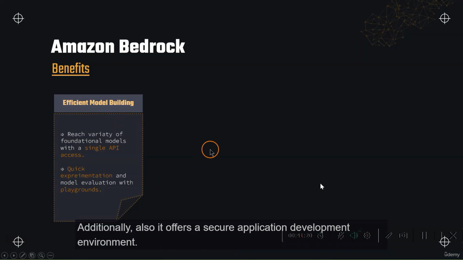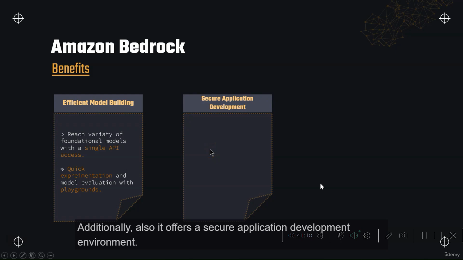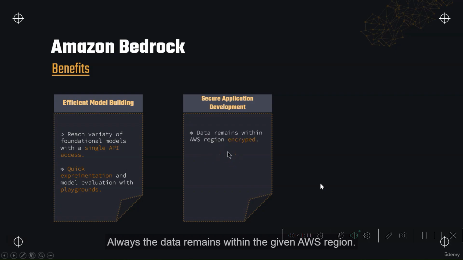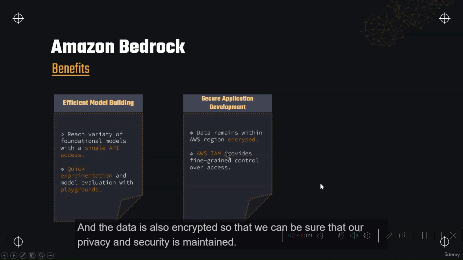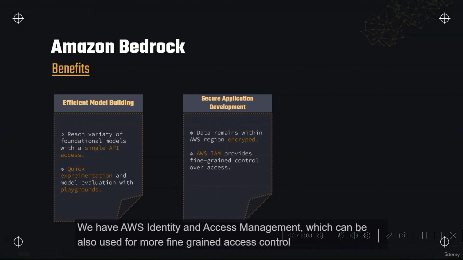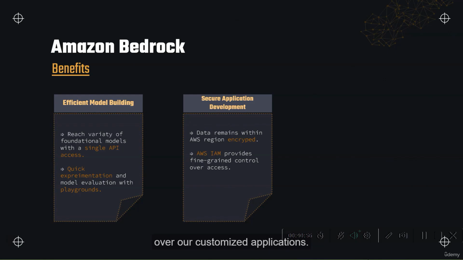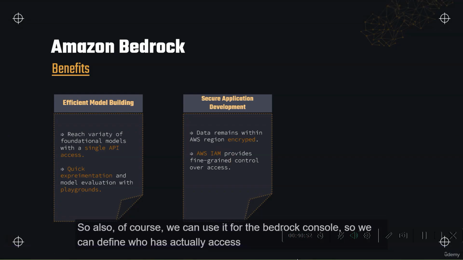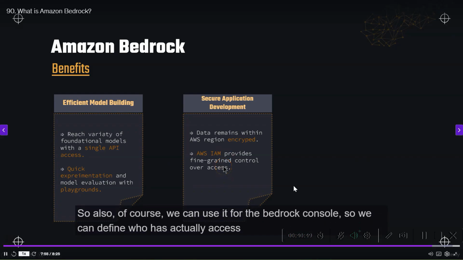Additionally, it offers a secure application development environment. Here we have comprehensive data protection. The data always remains within the given AWS region, and the data is also encrypted so that we can be sure that our privacy and security is maintained. We have AWS Identity and Access Management, which can be used for more fine-grained access control over our customized applications, including the Bedrock console, so we can define who has access to this.